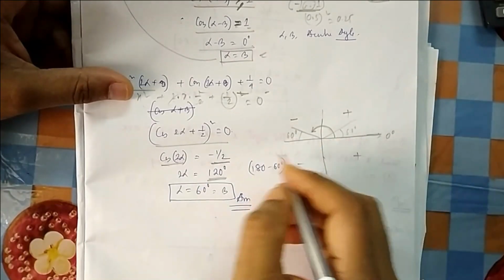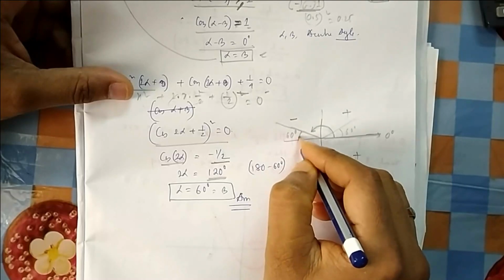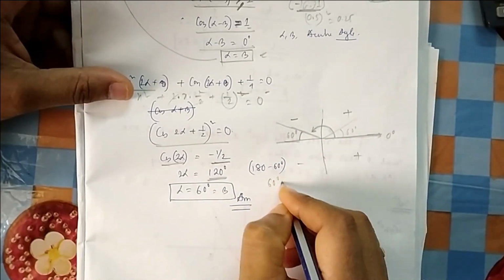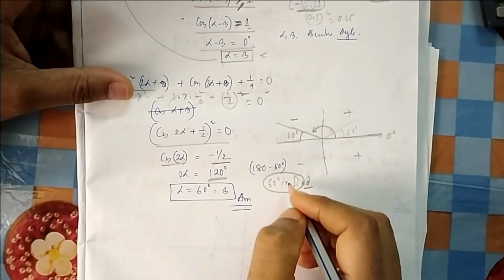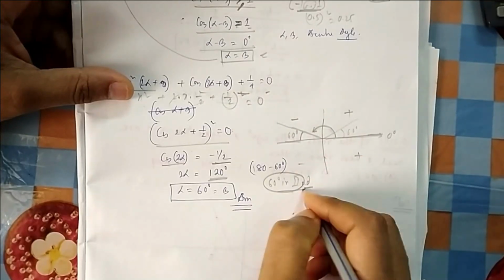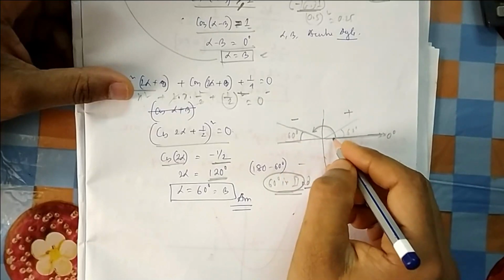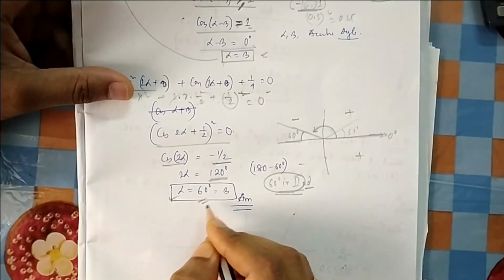So we have to give the answer looking from 0 in total. The local angle in that quadrant is 60 degree, and we can say 60 degree in second quadrant. That can also be given as an answer, but the normal standard way is to start from 0 and see what the angle is. From 0 it will be 180 minus 60, 120. So your alpha is equal to 60 degree, which is here.